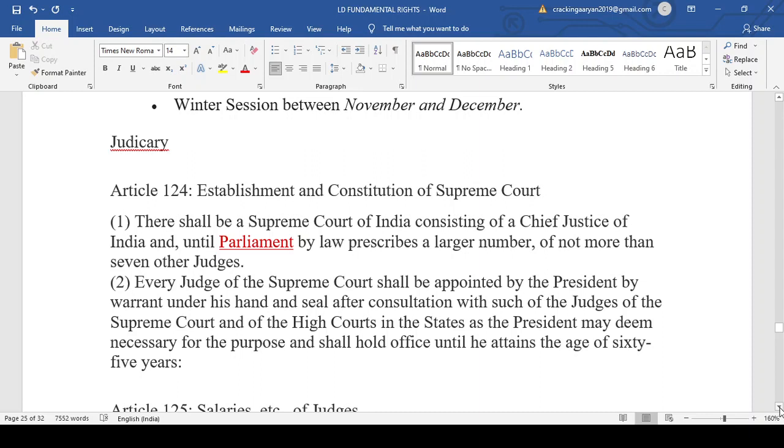As I have told you, the judge of the Supreme Court will be appointed by the President. Now, whenever any appointment is made by the President, always remember it is on the advice of the Prime Minister and Council of Ministers. So, every judge of the Supreme Court will be appointed by the President in consultation with the other judges of the Supreme Court and the judges of the High Court as he may deem necessary, and the judges of the Supreme Court hold office until 65 years.